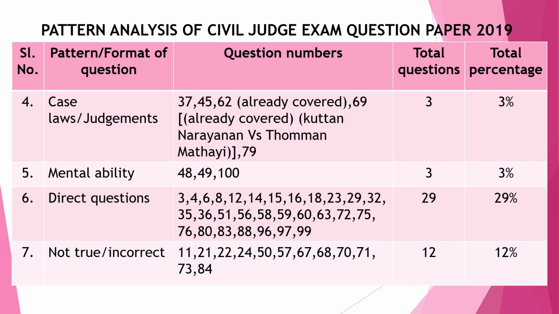Next is mental ability. In some states, they give more importance to mental ability. The total question they've asked is just 3 questions. And direct questions, they've asked nearly 29%. Direct questions are comparatively easy because once you know the subject, you can give an answer directly. Next is, they've asked questions to state which is not true or which is incorrect. That is around 12%.